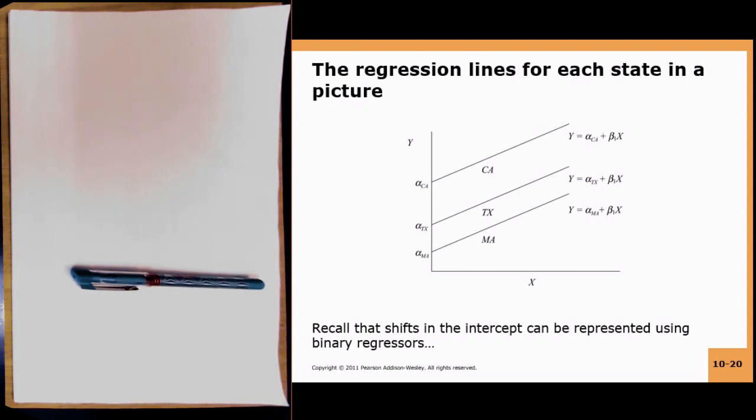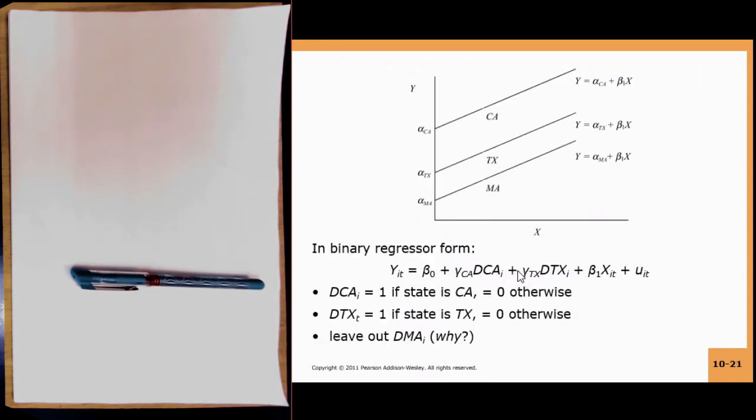Then we found that if you just included the dummy variable for gender, you might get two parallel lines, one for men and one for women. So these shifts in the intercept can also be represented either in this format, where you specify a different intercept for each regression line, or you can also do it using binary regressors.